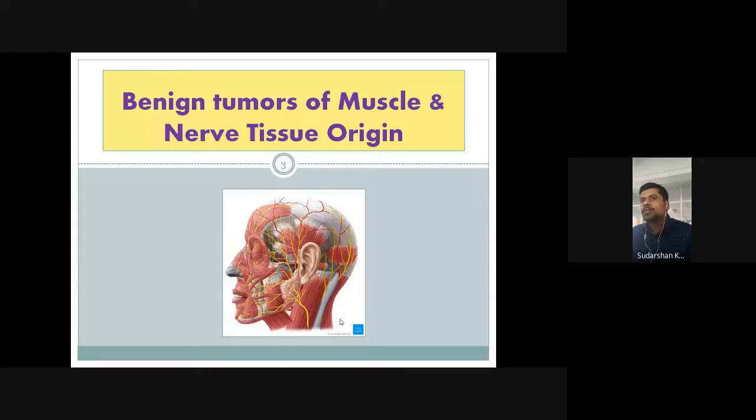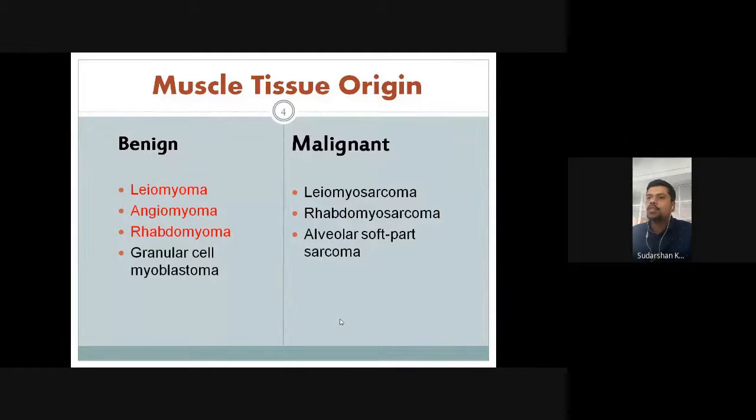I will be concentrating only on the benign counterparts, that is the benign tumors of muscle tissue origin and nerve tissue origin. Again, here in the muscle and nerve tissue also, only those tumors which are quite common in the oral cavity or head and neck region I will be elaborating. Other things usually, I think you just have to know what they are.